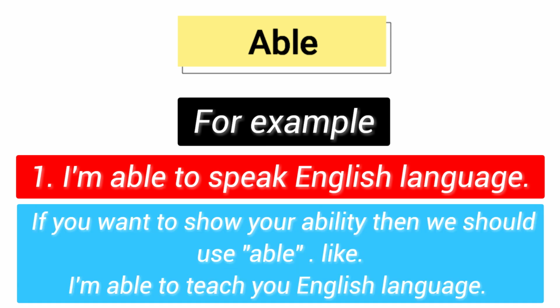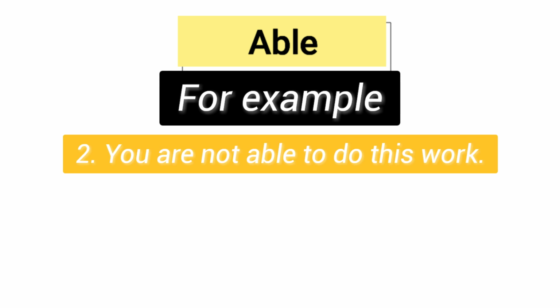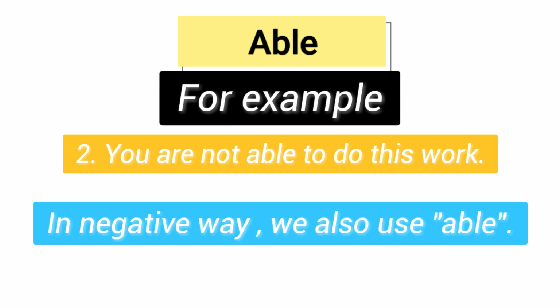So if you want to show your ability, then you should use able, like I am able to teach you English language. Next example is you are not able to do this work. In this example, we see that he also wants to show his ability, but he is not able to do this thing. This is a negative example, and in this example we see that he does not have the ability to do this work. In a negative way, we also use able, like you are not able to do this.